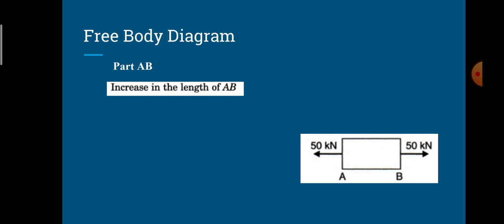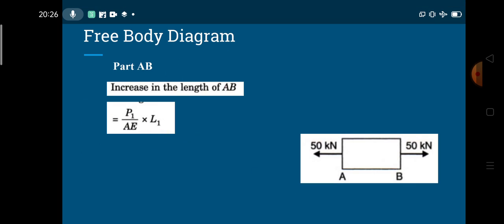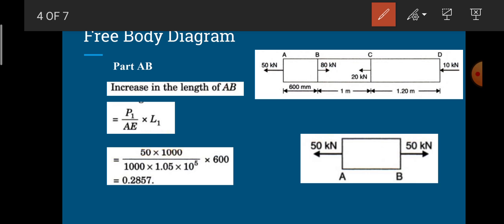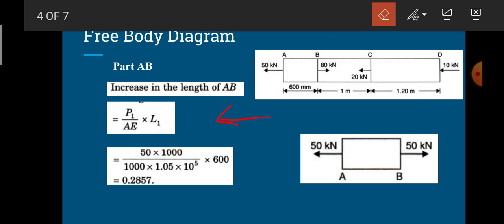With reference to the part AB, I have 50 kilonewton on face A, and again 50 kilonewton on face B. How it is 50 on face B: I have taken the sign convention as left side going forces as negative, and right side going forces as positive.